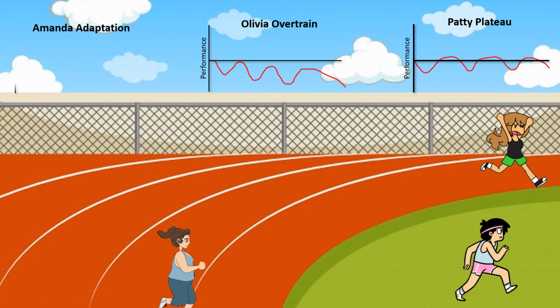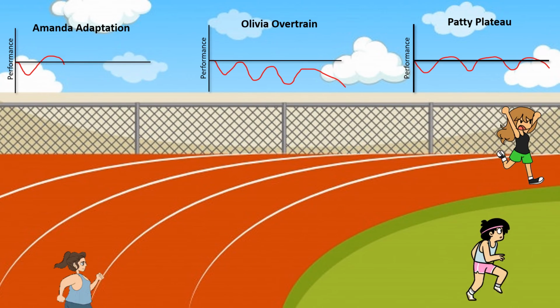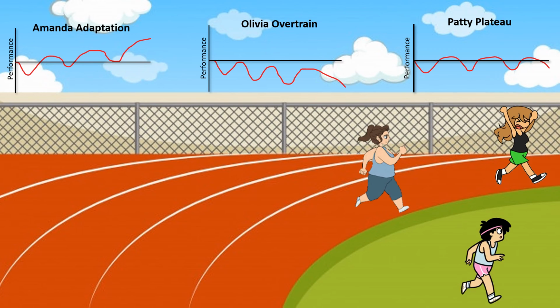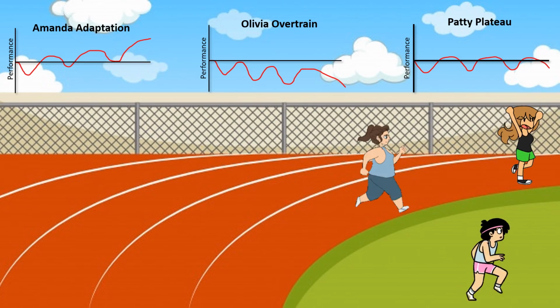The last runner is Amanda Adaptation. She has been training at an appropriate frequency and intensity to elicit training adaptations for her body with adequate rest and recovery. Optimal loading has resulted in continual improvements in performance over time for Amanda Adaptation.